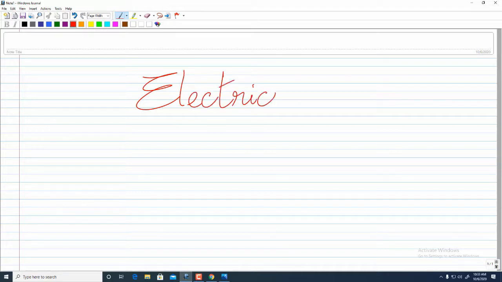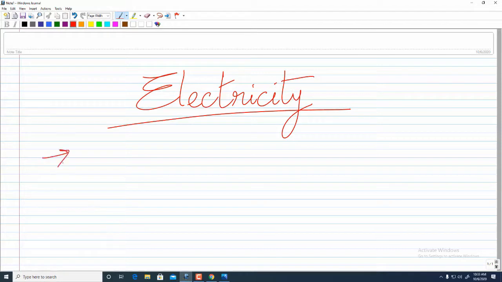So first let's start with the topic. The topic of our chapter is electricity. What are the objectives here? First we'll be seeing what is the difference between charges and electric current.